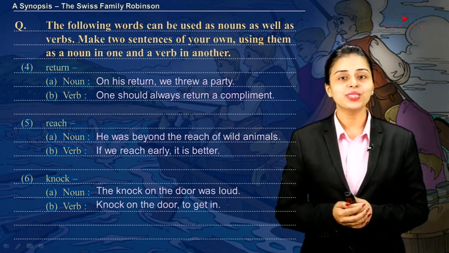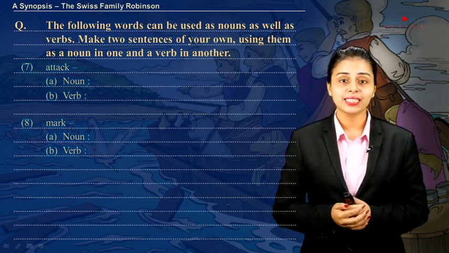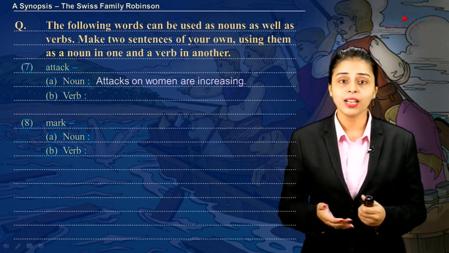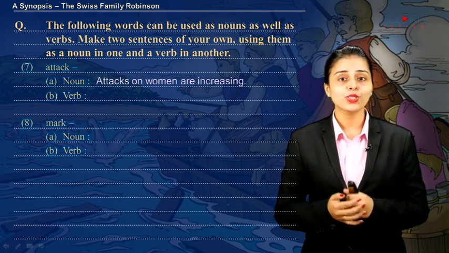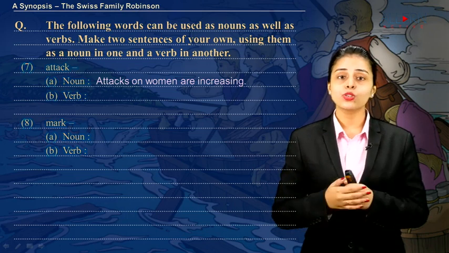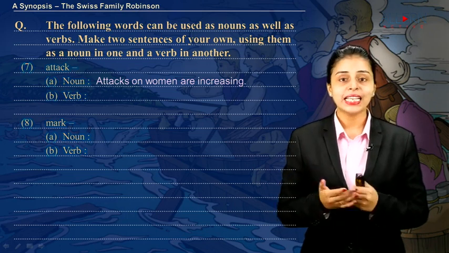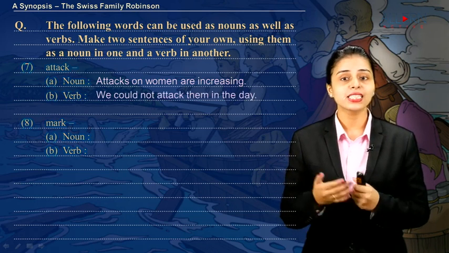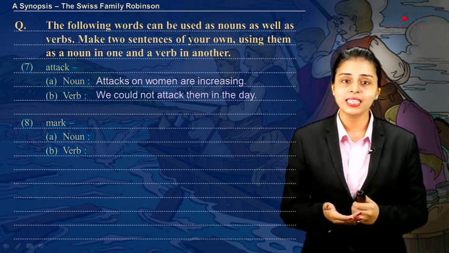Now moving ahead to the next word, attack. Now attack as a noun, we could write down that attacks on women are increasing, or you could also write down the attack was all over the news. The next one, if I have to use it like a verb, I'll include a sentence that says that we could not attack them in the day.